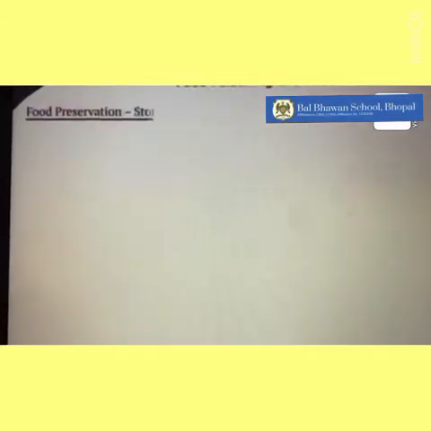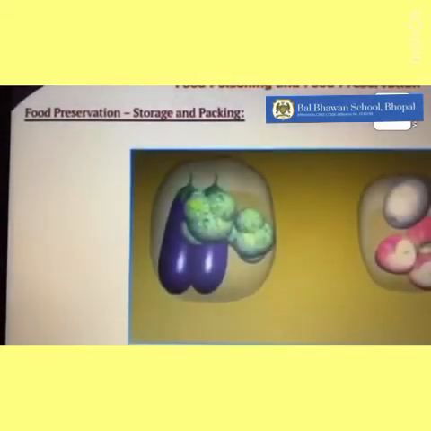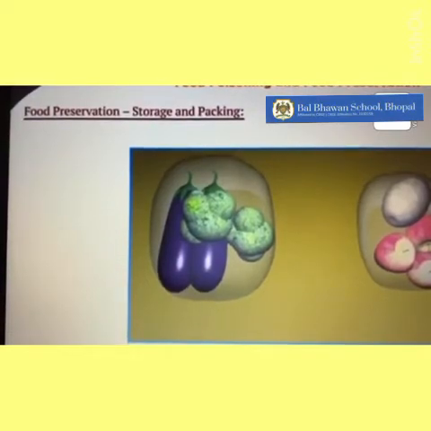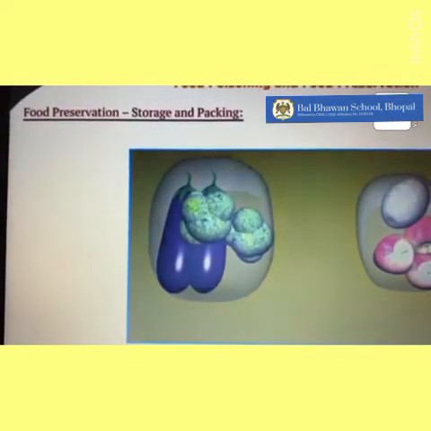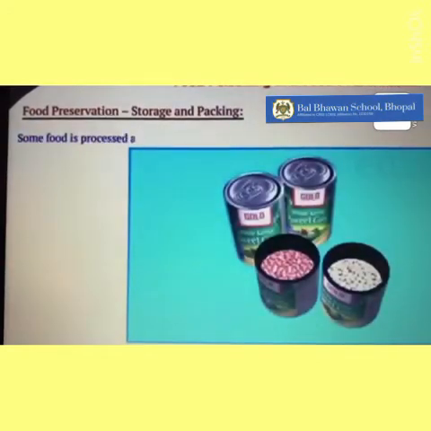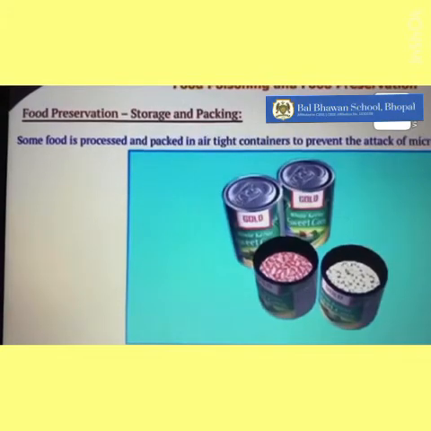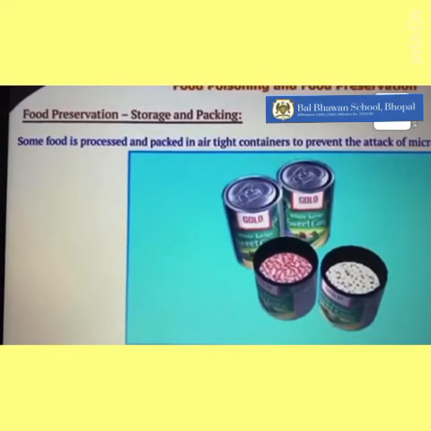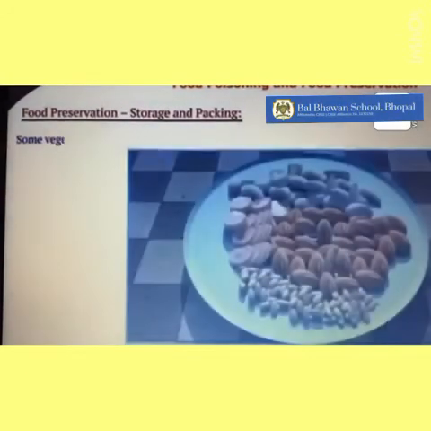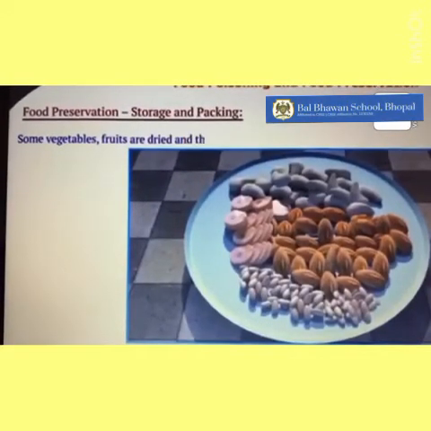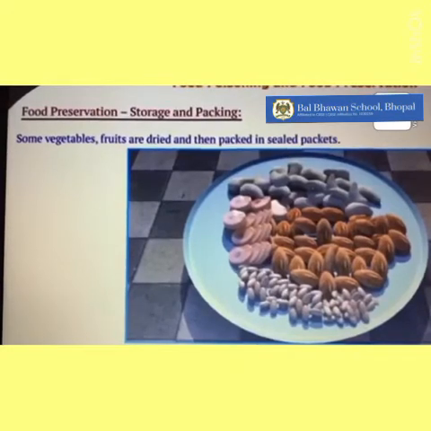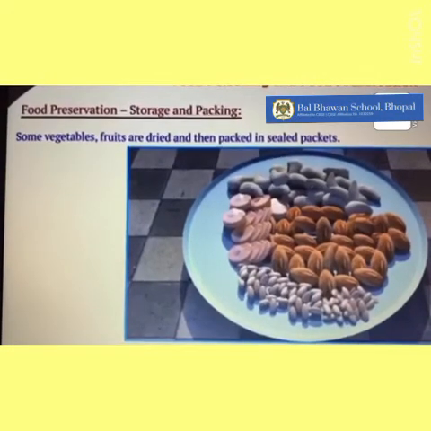Food preservation by storage and packing. Foods like vegetables and fruits are sealed in airtight packets. Some food, like peas and corn, is processed and packed in airtight containers to prevent the attack of microorganisms. Some vegetables, fruits, and dry fruits like almonds and cashews are also packed in sealed packets.